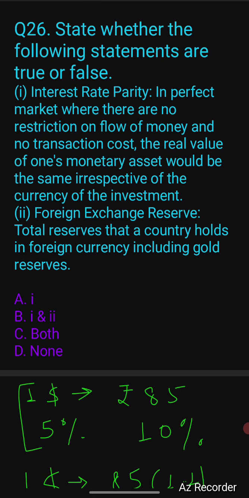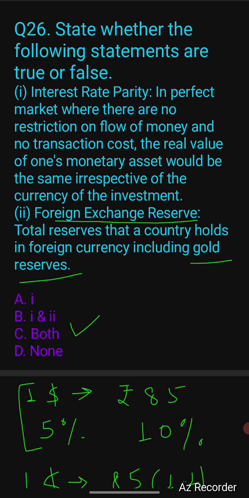And second, foreign exchange reserve. The total reserve that a country holds in foreign currency, including gold reserve, is called foreign exchange reserve. So the answer will be C, both. Both the options are correct. Forex reserve not only includes dollars or other capital inflows, it also includes gold reserves.